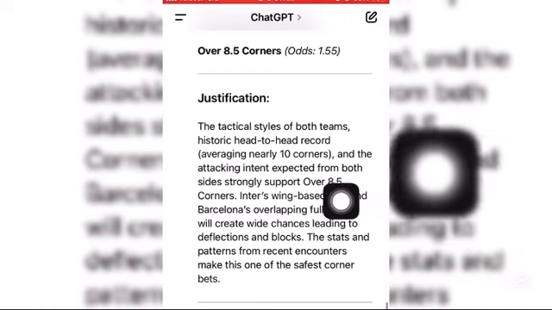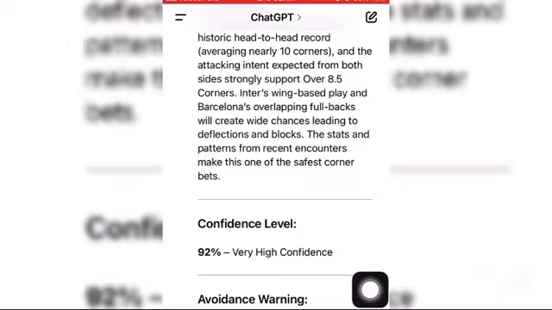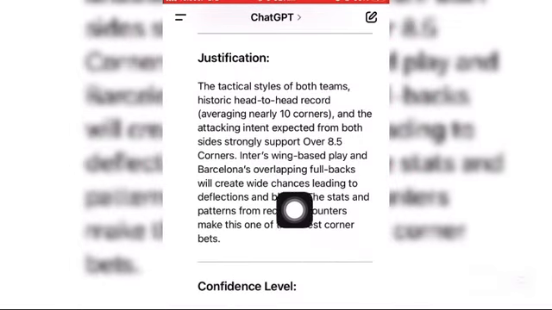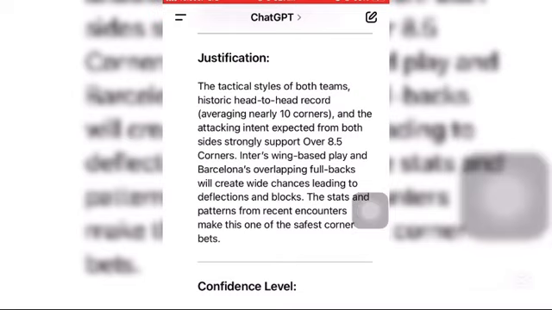And when you scroll down a little bit, you can see the justification that shows that this particular match between Inter Milan versus Barcelona will surely end over 8.5 corners. So as you can see, these are the justifications. You can see that this particular match is a highly corners game. So you don't have to worry about the team that will win this game or the team that will not win this game. All you have to do is just go to your bookmaker and stake this particular game over 8.5 corners and sit down quietly and watch the over 8.5 corners happen in this particular game.